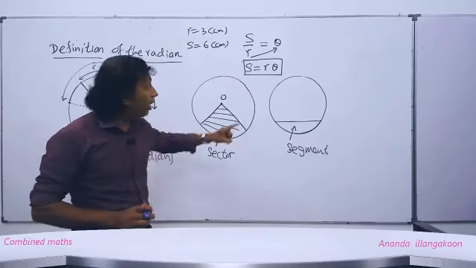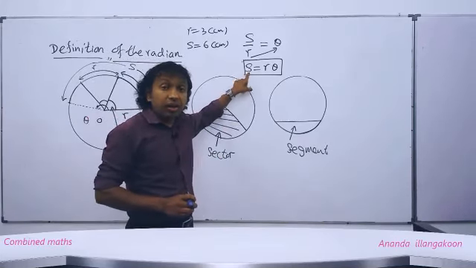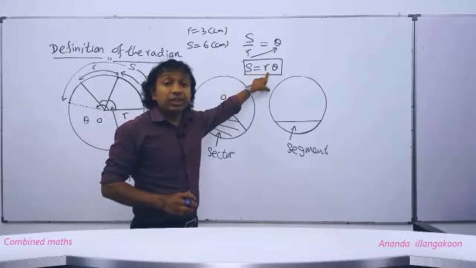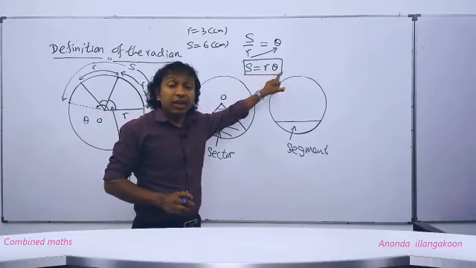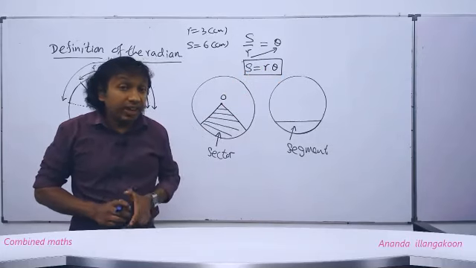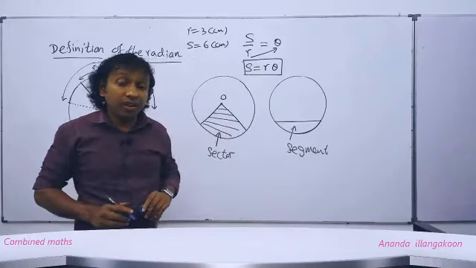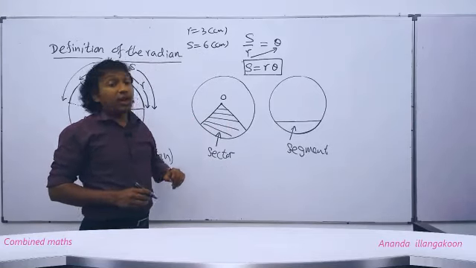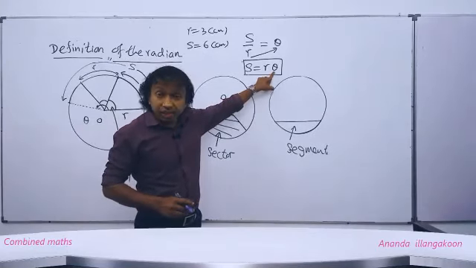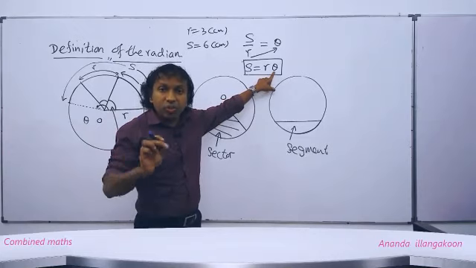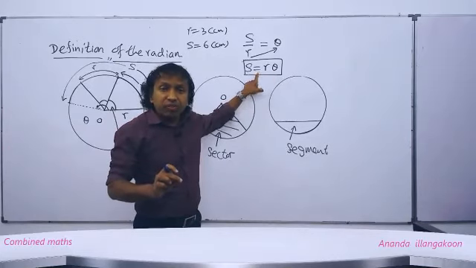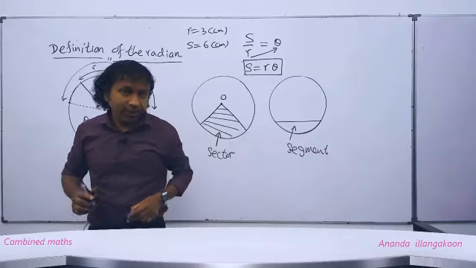Remember, here the arc length is equal to the radius into the angle subtended at the center by that arc. That theta should be measured in radians. So whenever you use this angle theta in radians only, this formula S equals R theta becomes valid.